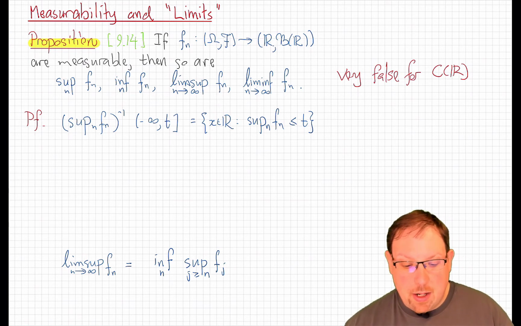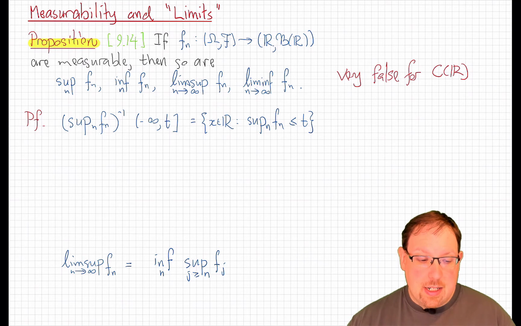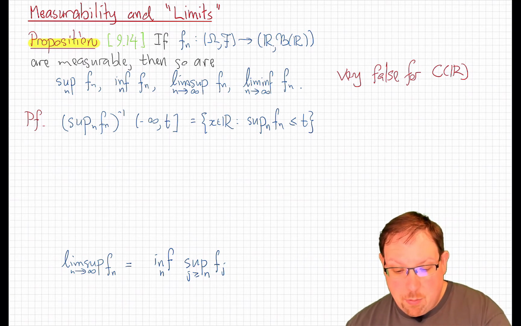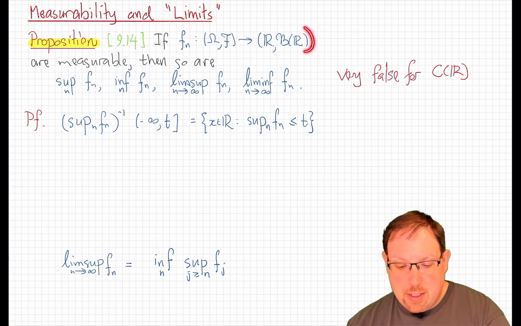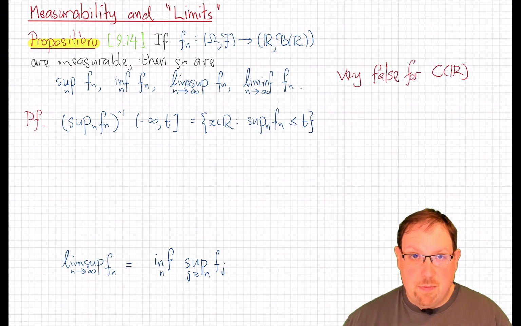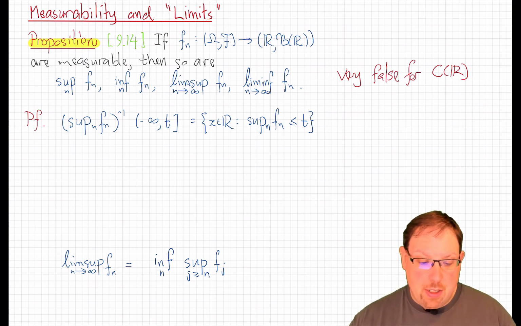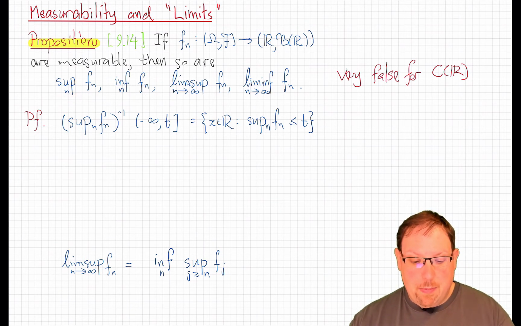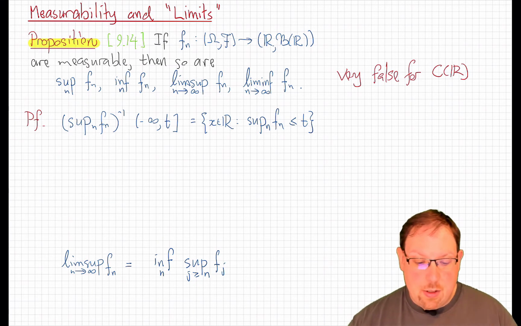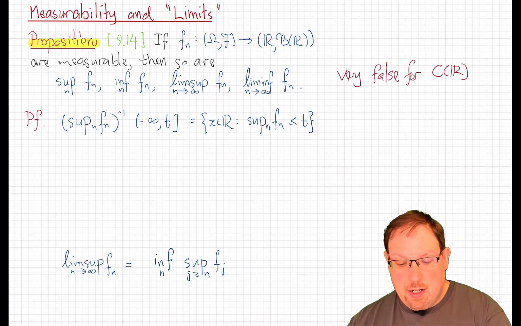The second comment I want to make is that as this is stated, it is not strictly true. And the reason is that we have written this to consider functions taking only real values. And the problem is that a sequence of measurable, even constant functions could have infinite supremum or negative infinite infimum, and similarly for their lim sup and lim inf. So to make this totally precise, we would need to consider here functions that take values in the extended reals.